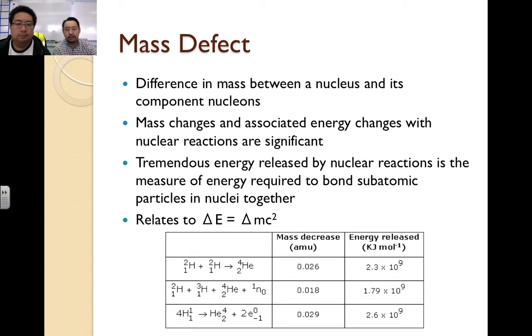So for instance, when you simply lose an alpha particle down here, the mass change is very, very tiny, but the amount of energy released is pretty massive. And that's just for something that weighs far less than a gram, and you get that amount of energy. Yeah, this is a fusion reaction. Right. And it's amazing how much energy you get from such a small change.